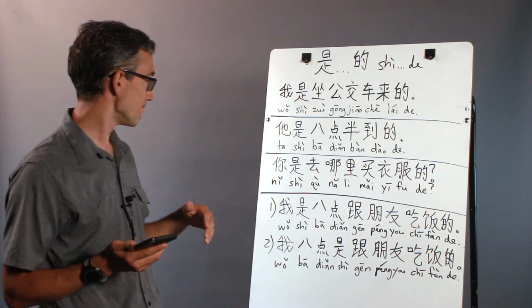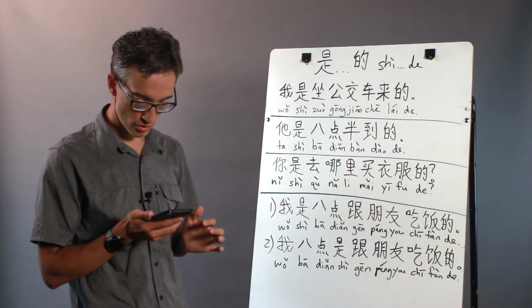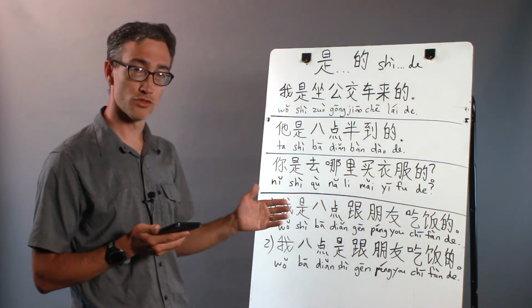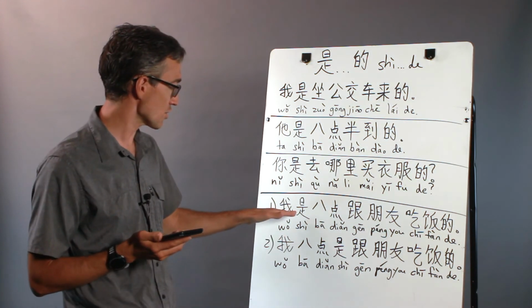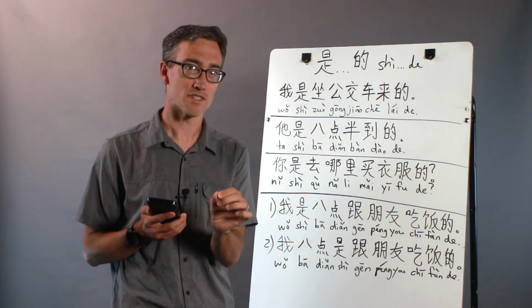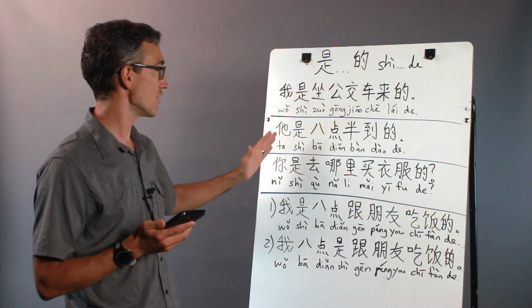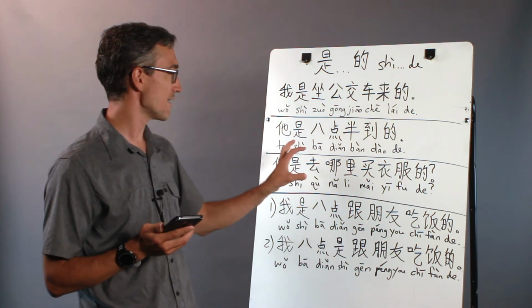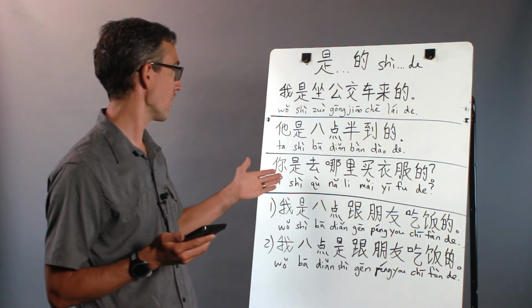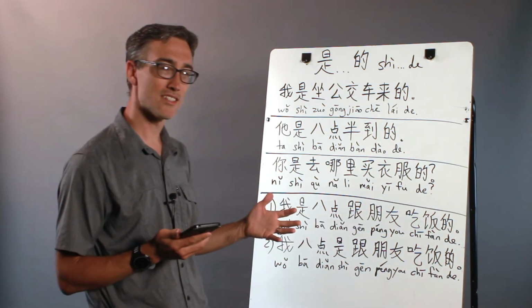And then also here I want to point out another thing to know, which is that the placement of the 是, if you have it in the sentence, goes right before the particular piece of information that is emphasized. In these simpler sentences up here, there's only one kind of fact that's being emphasized or talked about, and so the 是 is going to go right before that. But in this sentence, we have two main ideas going on.